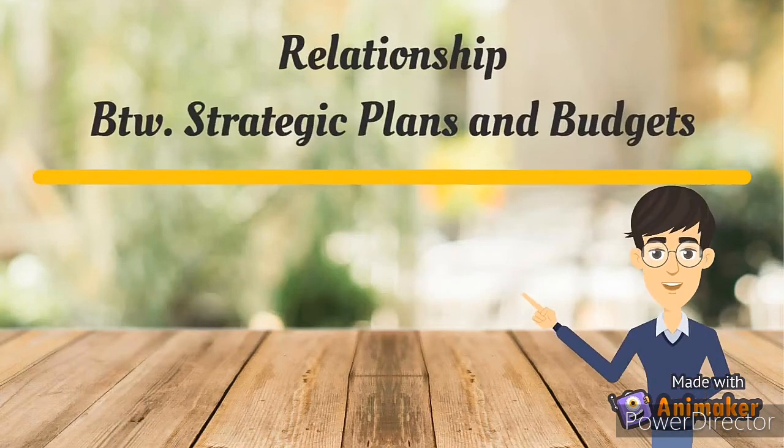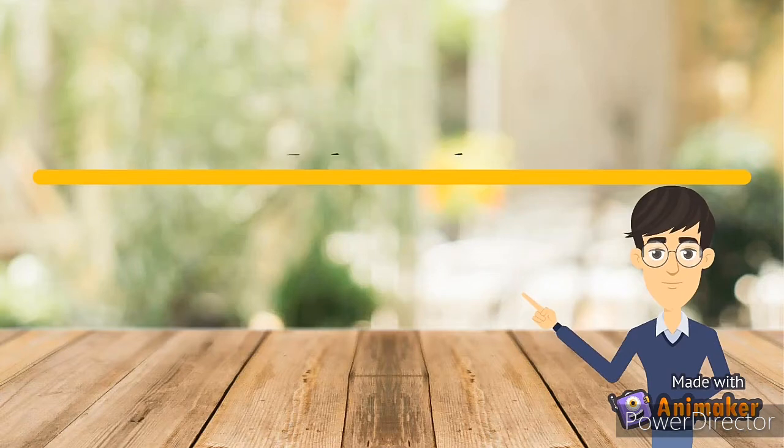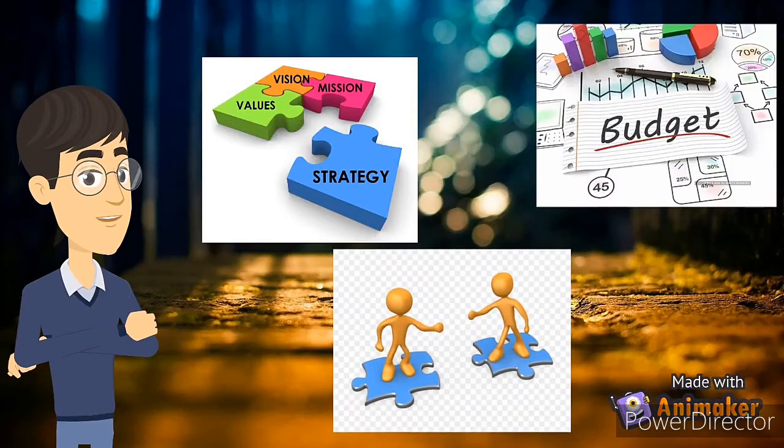Now let's talk about the kind of relationship that strategic plans and budgeting of the company hold. Firstly, strategic plans are prepared and then the budgets are prepared. Strategic plans of the company are prepared on the basis of the vision and mission statement.